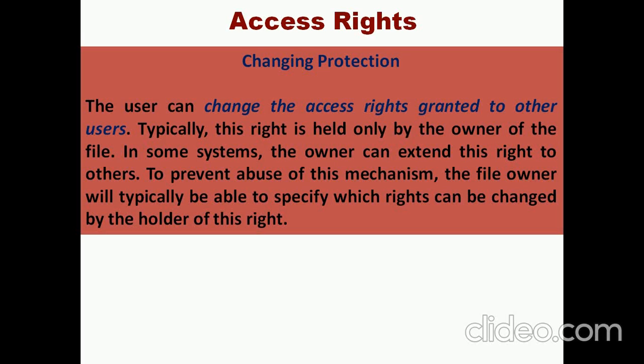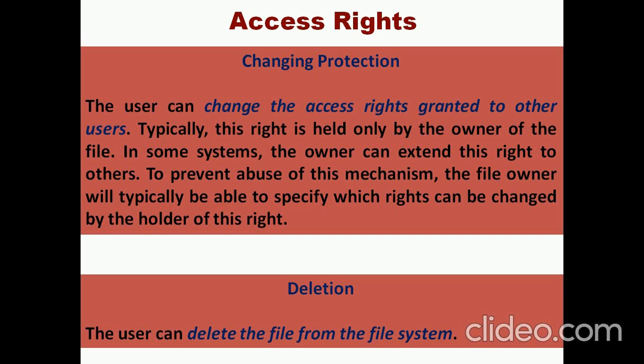Since the system supports different users, we can change the access permissions of the users at any moment with the help of the operating system. Deletion: the user can delete the particular file in the file system.